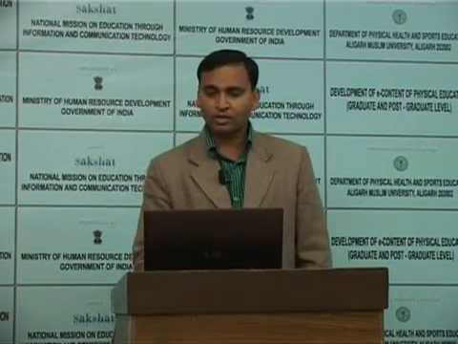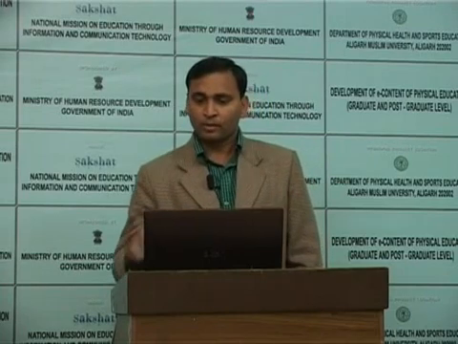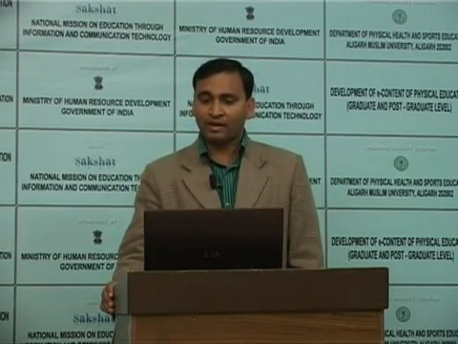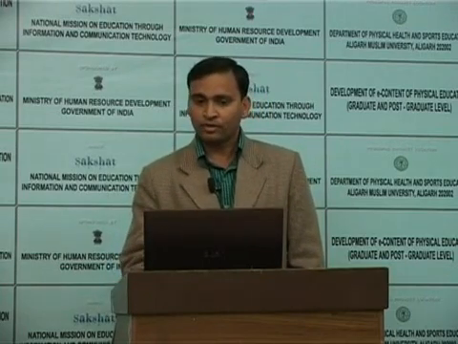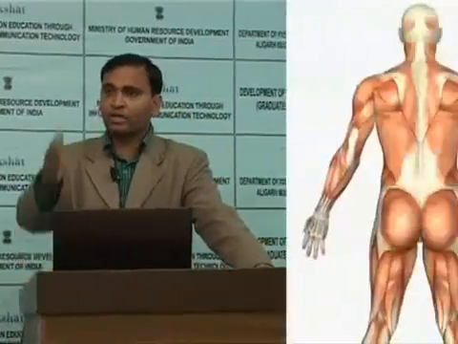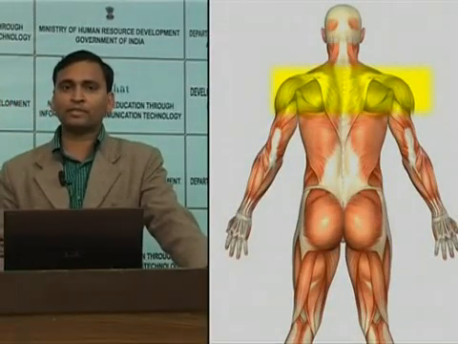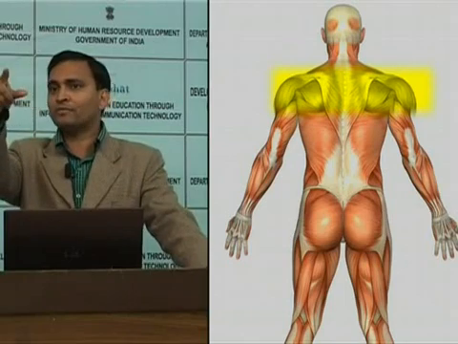Now I am going to discuss the superficial layer muscles. First is the trapezius muscle, the most important muscle for physiotherapists as well as physical educators. What is the trapezius muscle and from where does it originate? As you can see in the diagram, it is the upper back muscle, the muscle of the upper back, dorsal region as well as neck region.